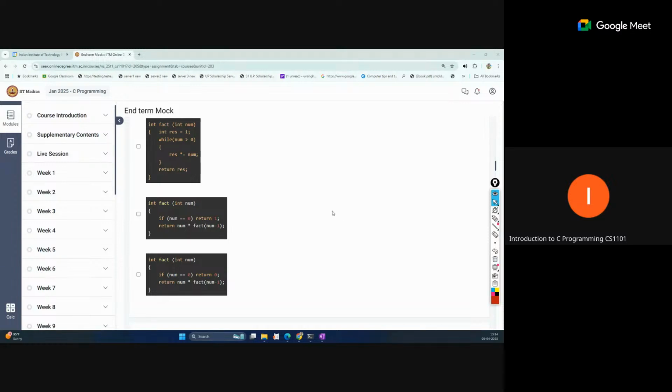And of these two, one we have already seen, the recursive function. If this is the base case, if num equal to 0, return 1, otherwise call itself. This looks fine. The other one is incorrect, because if num equal to 0, we are returning 0. So what will happen is 5 into 4 into 3 into 2 into 1, and in the case of 0, 0 will also be multiplied with this. So overall our output will become 0, which is an incorrect answer. So option A and option C are correct.